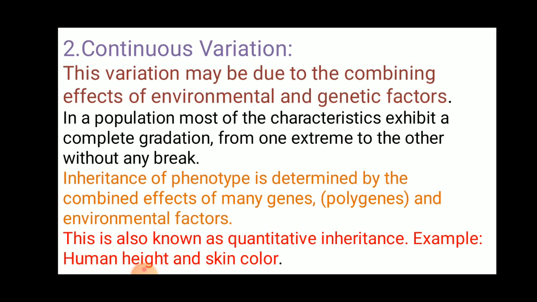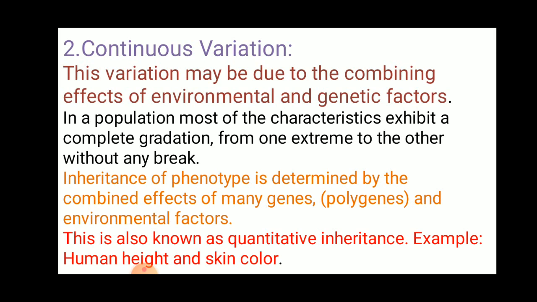It is called continuous variation. So inheritance of phenotype is determined by the combined effect of many genes or polygenes or environmental factors. So here the continuous variations are controlled by many genes, okay, and it is also controlled by environmental factors. These two factors are important for the continuous variations, and this is also known as quantitative inheritance. Take for example human height and skin color. Skin color is an example for the continuous variation.